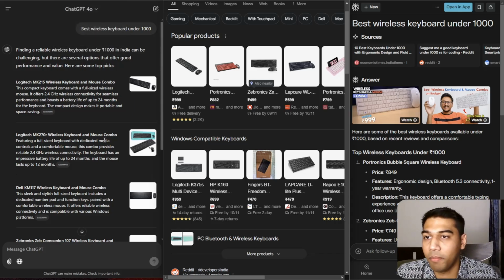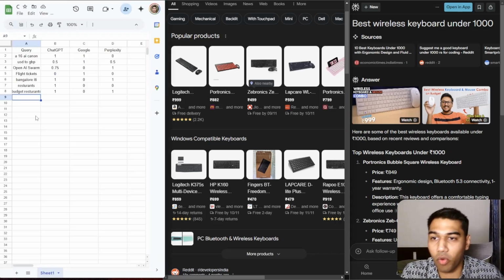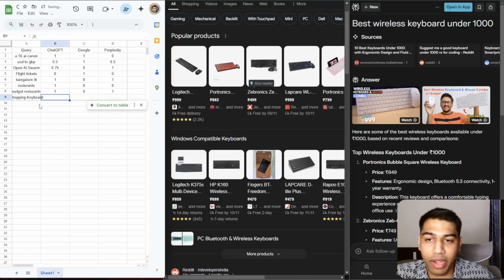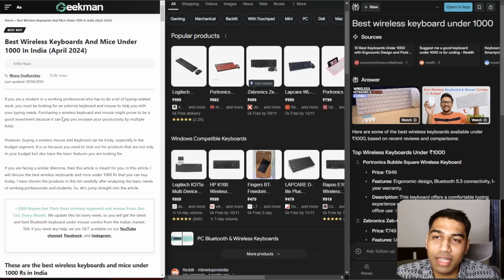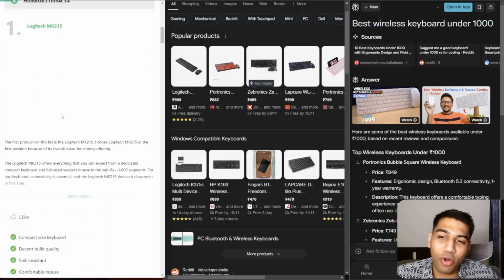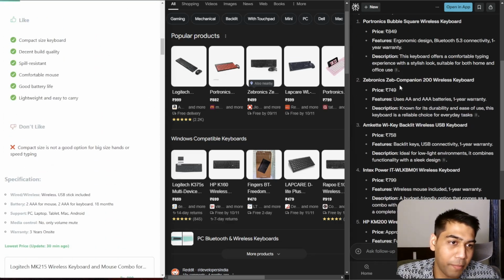but I'll also have to give ChatGPT some marks on that. So let's score them. We are going to say shopping keyboard, and I want to give ChatGPT, on a score of under 1, I would say just 1. If I want to see the links, it's not a shopping link, and that's probably a bit of my pet peeve.